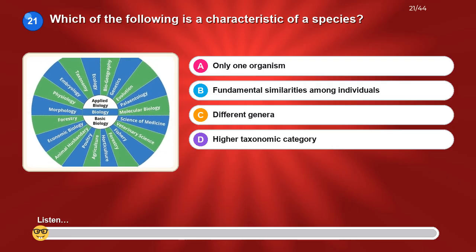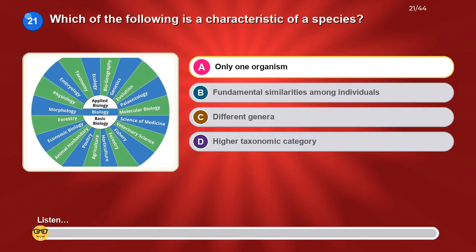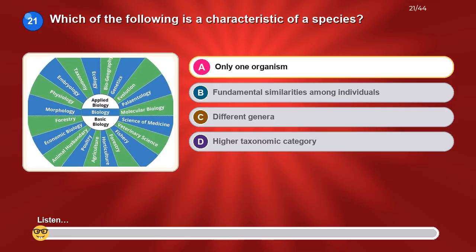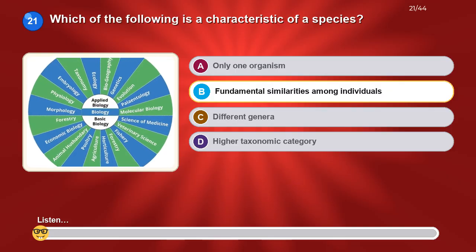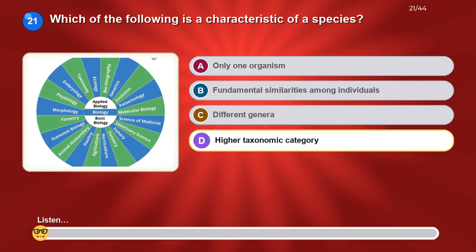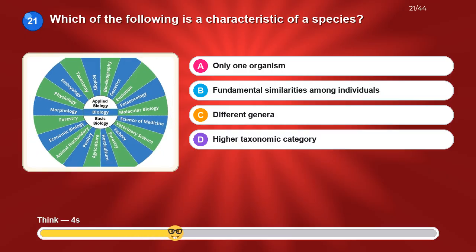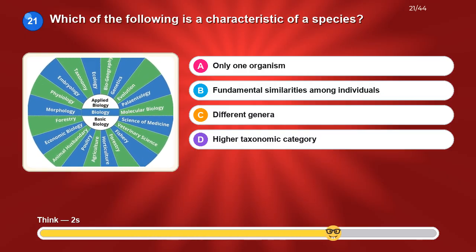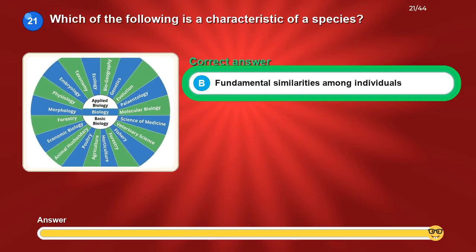Which of the following is a characteristic of a species? Option A, only one organism. Option B, fundamental similarities among individuals. Option C, different genera. Option D, higher taxonomic category. The correct answer is, fundamental similarities among individuals.